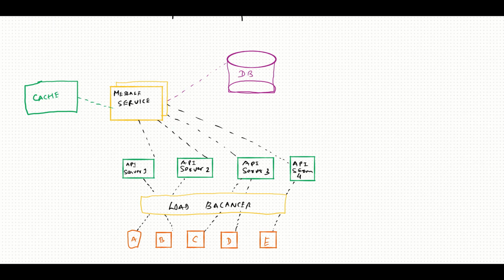Suppose, for an example, A wants to send a message to E. So what happens? A basically sends a message. A sends to the load balancer and goes here, and then this goes to API server 2, and the API server goes to the messaging service and asks, okay, which server is E connected to? The messaging service tells the API, okay, E is connected to API server 4. So it goes and sends to API server 4, and API server 4 forwards the message to E.